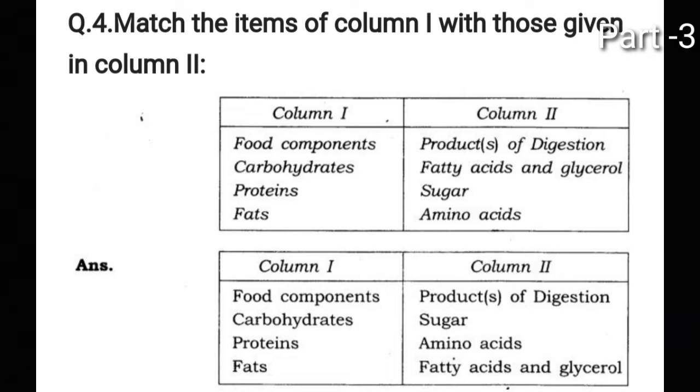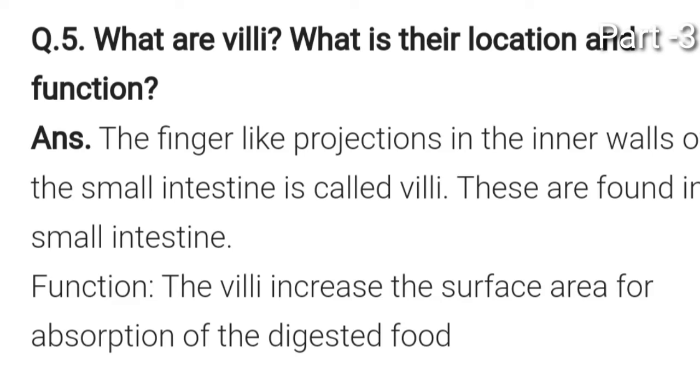Now coming to the fifth question: what are villi? What is their location and function? So villi are the structures which are present in the small intestine. They are finger-like projections. They help to increase the surface area for absorption to take place.